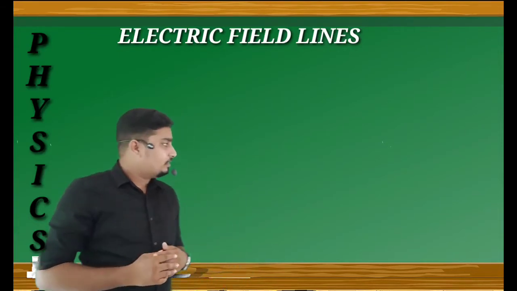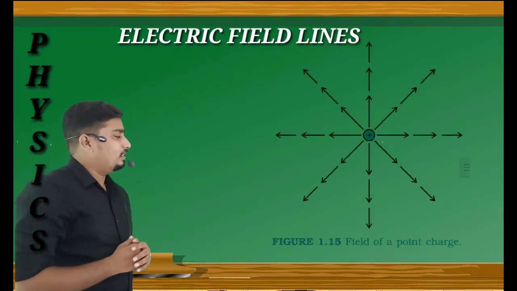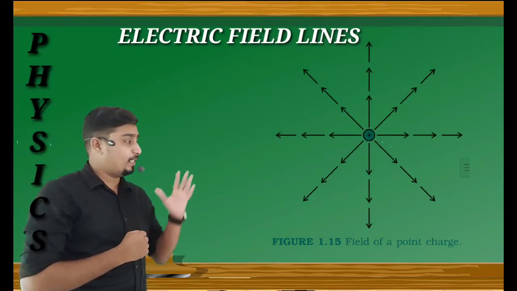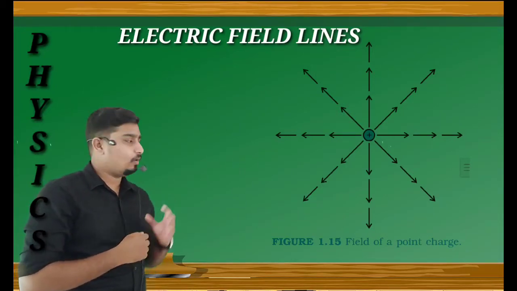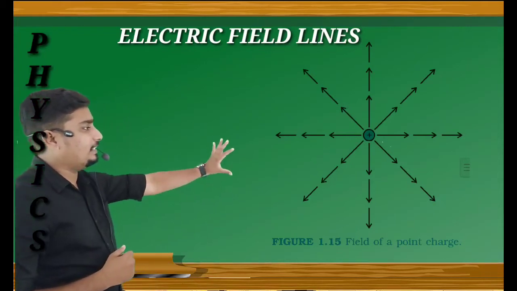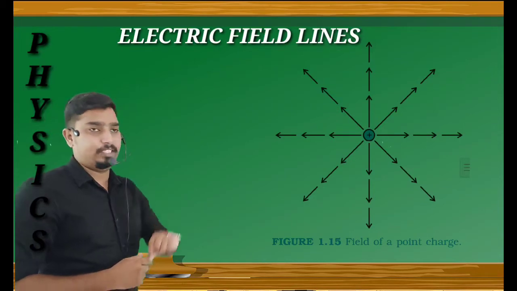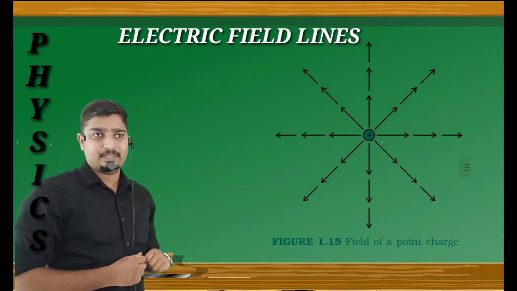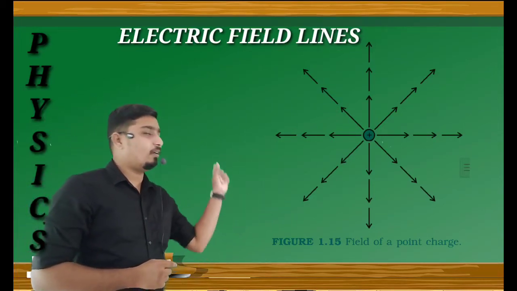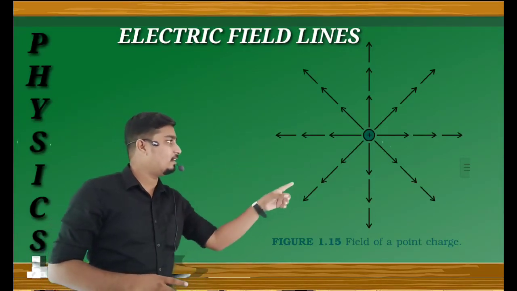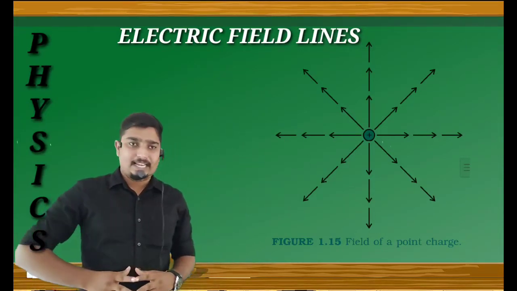In this picture, the electric field is represented pictorially in the case of a positive point charge. These lines are called electric field lines.